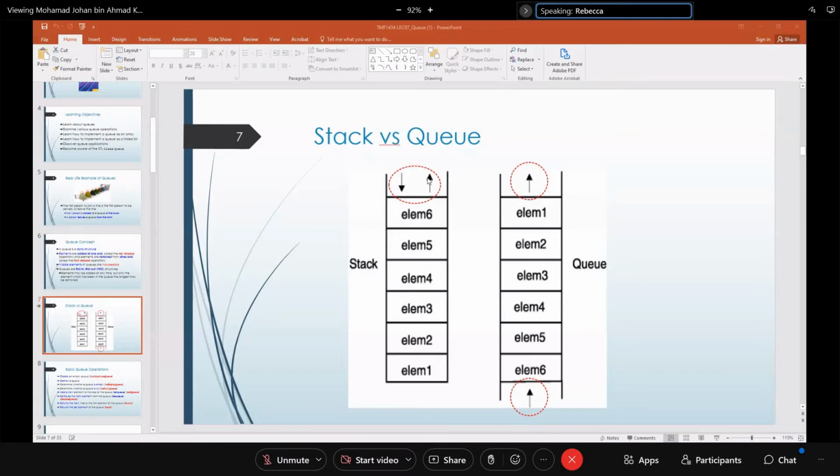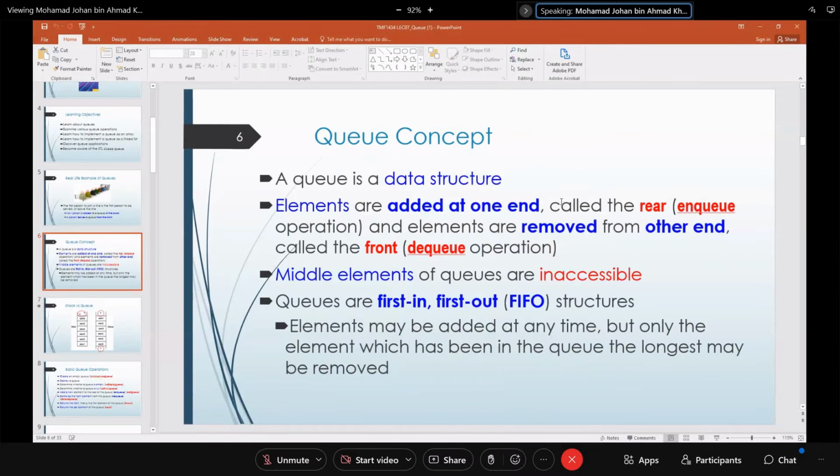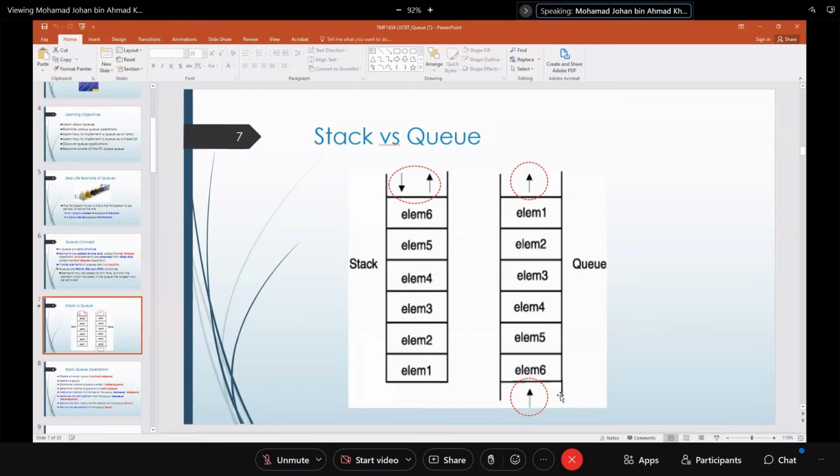So you see, in a stack, everything happens at the top. But a queue has two parts: rear for add, front for delete. When you keep on adding things, the rear will keep moving, going towards the back. The front here would delete. So there are two doors.